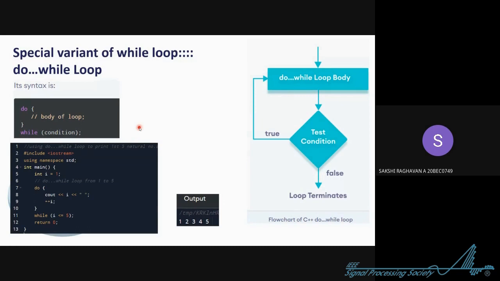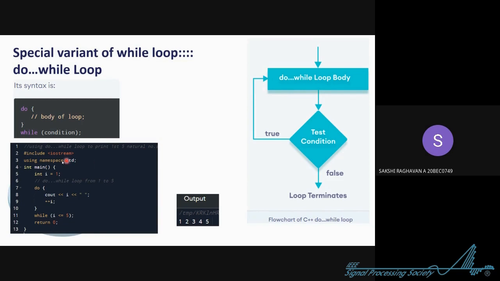Now there is a special variant of this while loop that is called the do while loop. So what's the syntax? The syntax is do, body of do, and then while and condition. So what is different? The thing that is different is in do while, the body of do will be executed at least once, and after that only it will see whether the condition is true or not. Even if the condition is false in the first try itself, the body will be executed once.